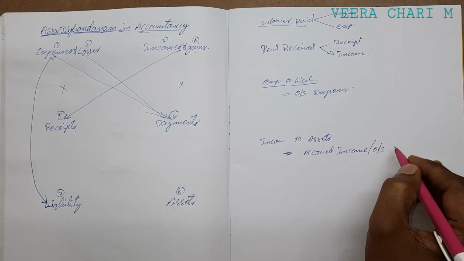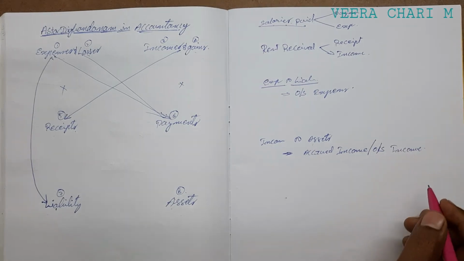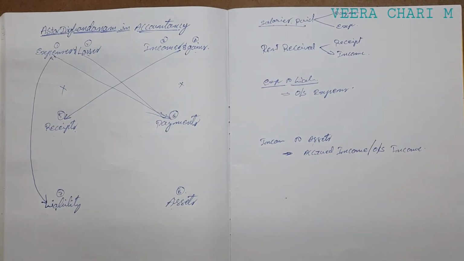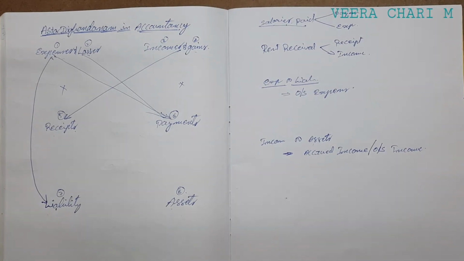We can call it outstanding income also, meaning income which has not been received. Incomes which have not been received are called accrued income or outstanding income.